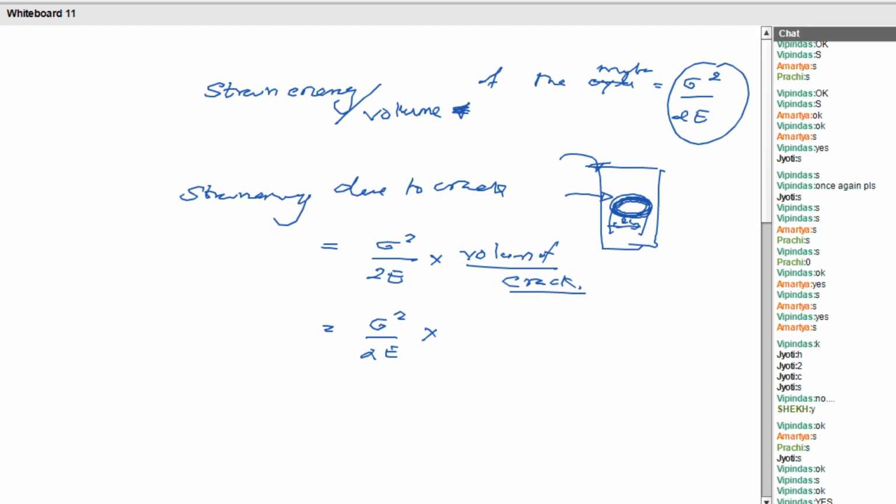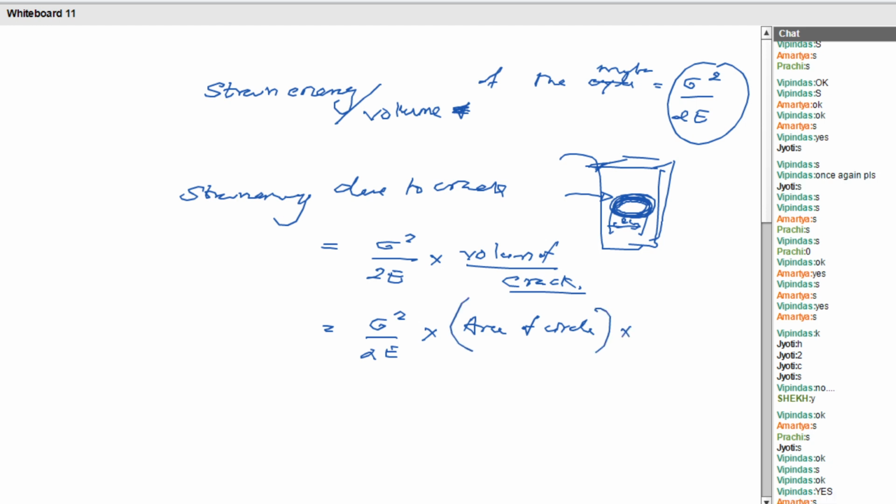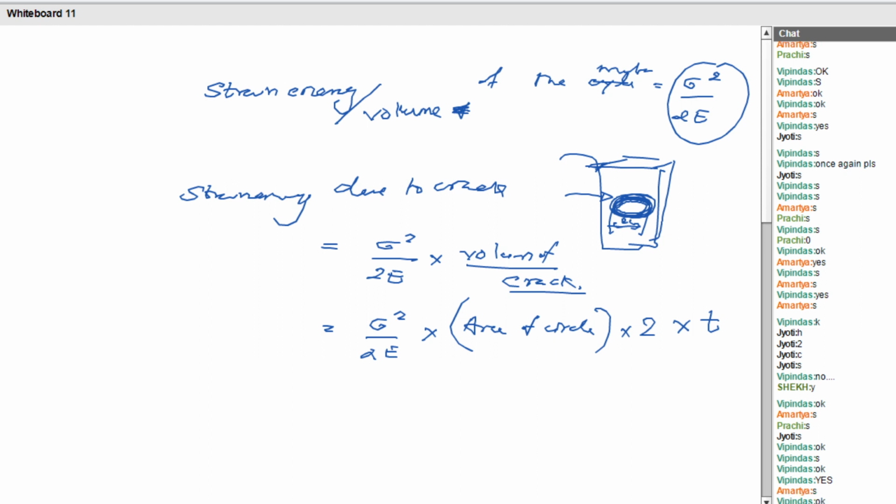We assume this crack as what? Instead of ellipse, we assume it as a circle. So area of circle. How many circles are there for this material? It has two surfaces. So two surface areas are there. So area of the circle multiplied with 2 into thickness, right? Into 2 into t. Okay, next one.